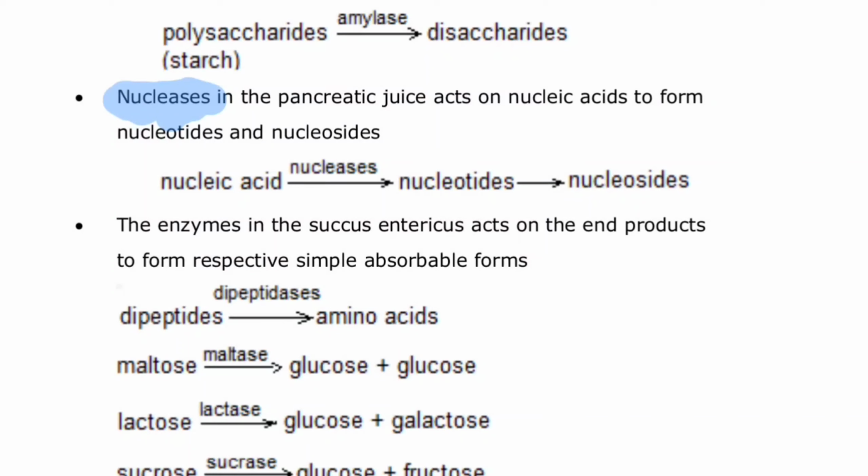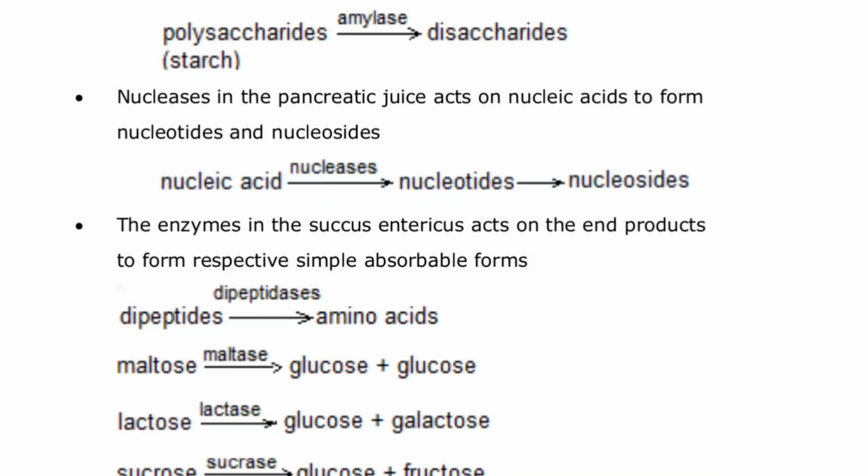So here nuclease is the pancreatic juice which is acting on the nucleic acid to form the nucleotide and the nucleoside, and eventually removing the phosphate from the nucleotide and making it a nucleoside. You can just check it out here that the nucleic acid has been converted into nucleotide with the help of nuclease enzyme, and then the nucleotide will be converted into nucleoside.